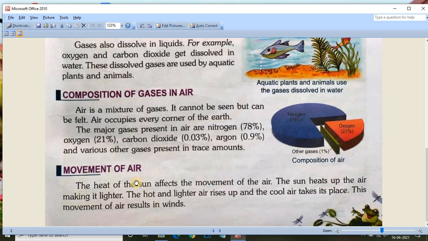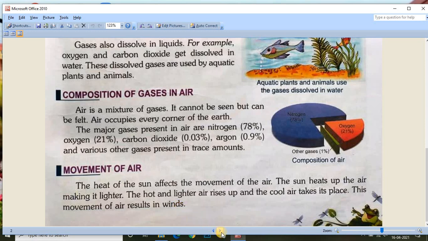Now, movement of air. The heat of the sun affects the movement of the air. The sun heats up the air, making it lighter. The hot and lighter air rises up and the cool air takes its place. This movement of air results in wind. So in this way wind is formed.